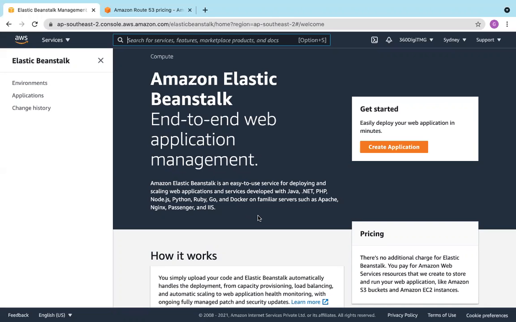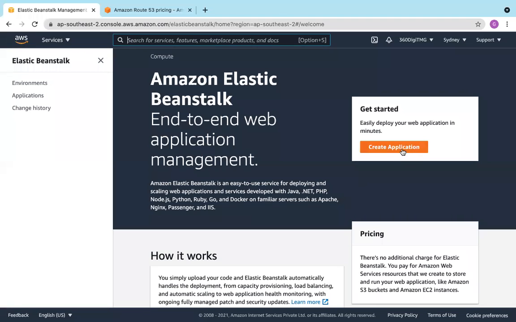So Elastic Beanstalk is an AWS managed service which provides you that stack. You only focus on your development. Need not bother about procurement, need not bother about provisioning, need not bother about management. AWS will do it for you. You focus on your app development.